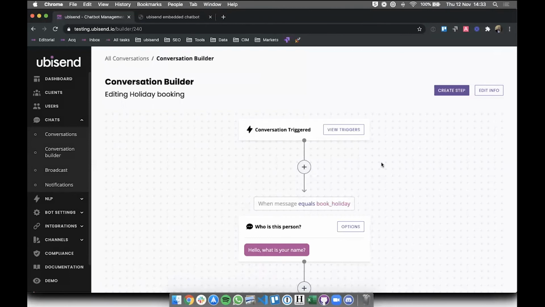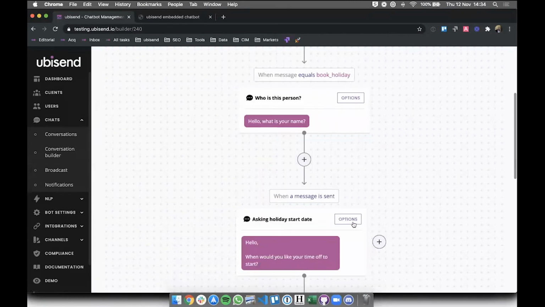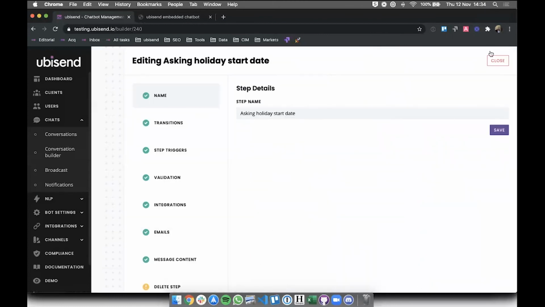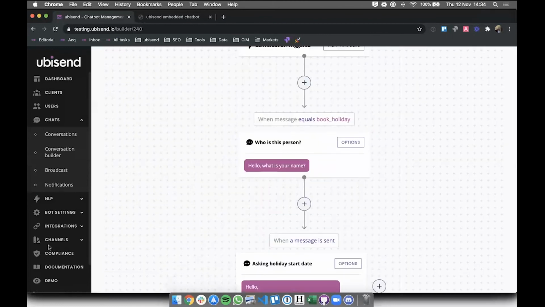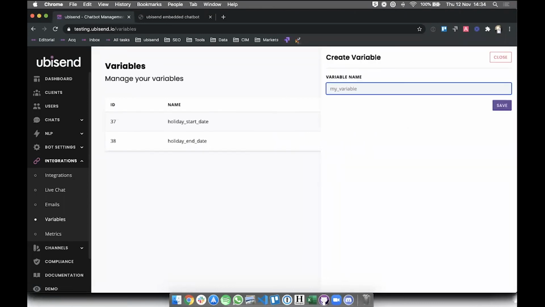But in this instance, because we can't do integrations in the short time we have, we're just going to ask the person for their name, because it's quite nice to do. So we can then create conversations around their name. We're going to save this as a variable like we've just done, so I can go a bit quicker on this. I can add a variable called employee name.